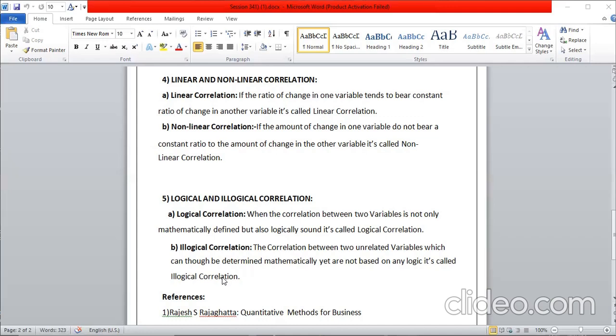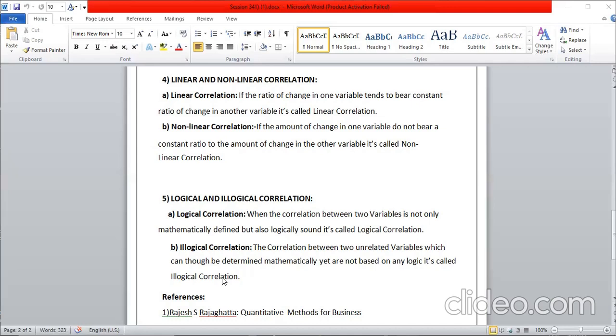So here what you have to do is know whether it is a logical relationship or an illogical correlation. Mathematically you have to get it, and also practically you have to see that it is applied and approved in practical life also. So this is about the logical and illogical correlation.